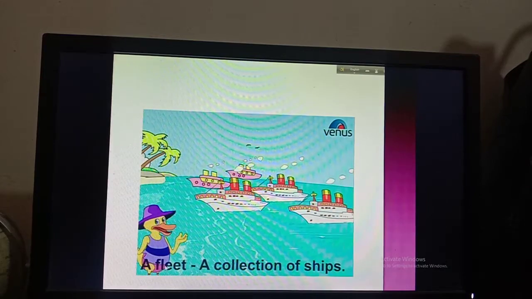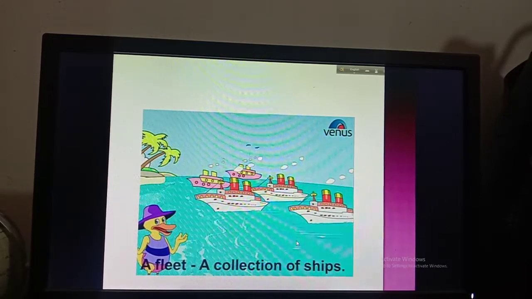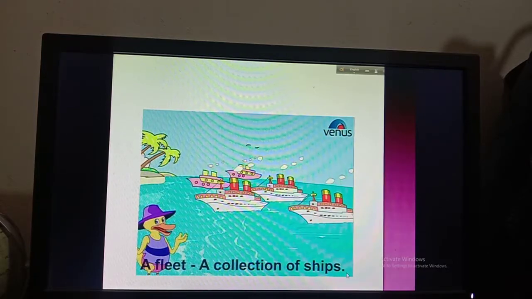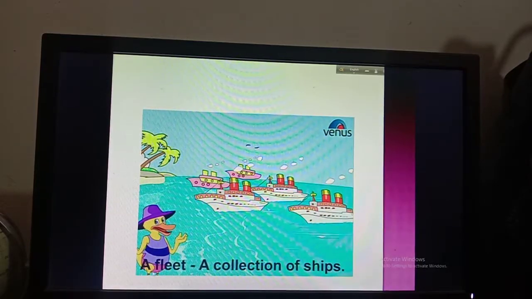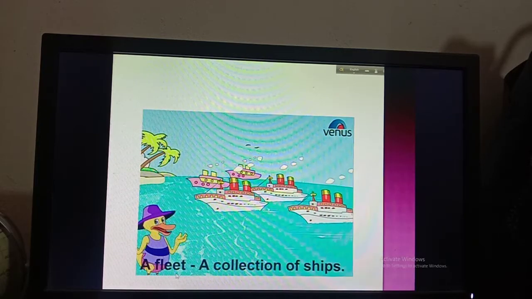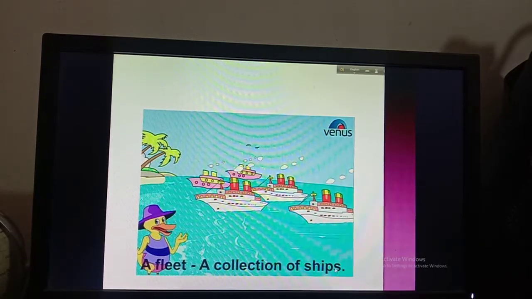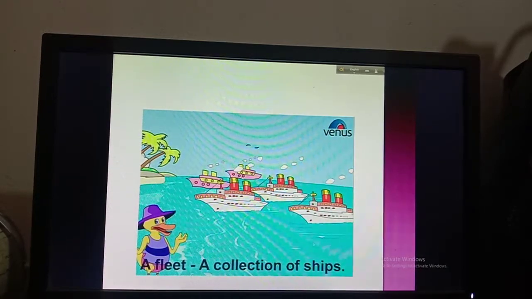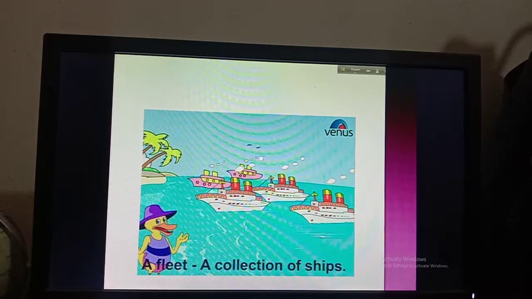Then a fleet. Okay, you can see that there are lots of ships. So a fleet means a collection of ships. When you find this word fleet, you have to know that it is a collection of ships, as there is more than one ship. That means lots of ships, a group of ships. That's why you have to know that it is a collective noun.